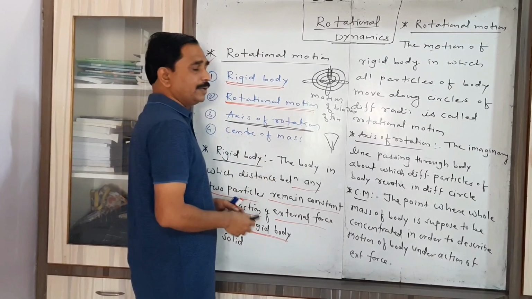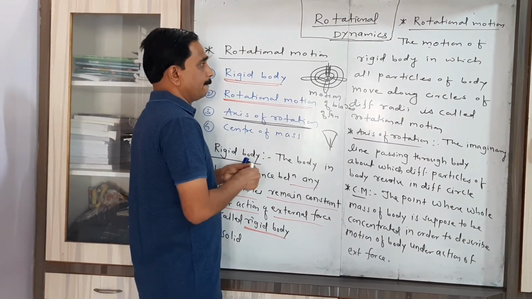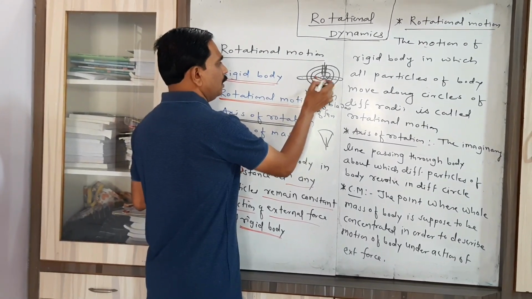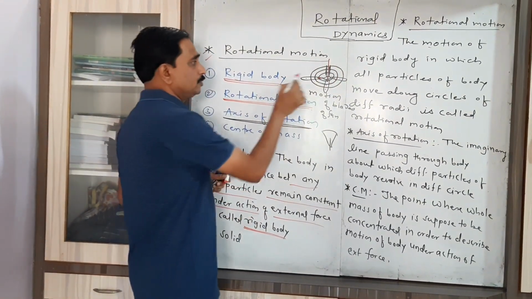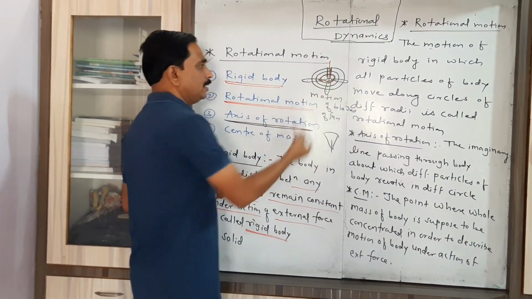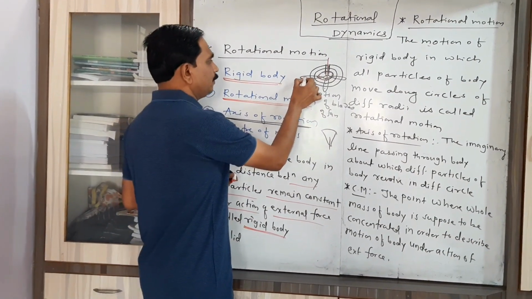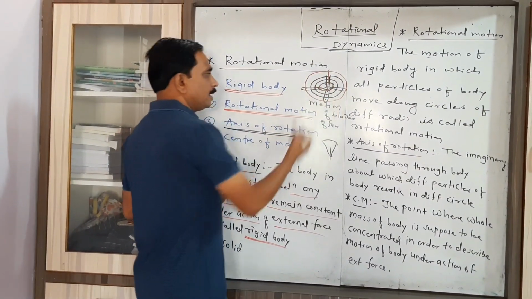Consider the same example here. The first particle, which is close to this straight line passing through the body, starts a circular motion having a smaller radius. This is the particle which starts the motion having a greater radius.